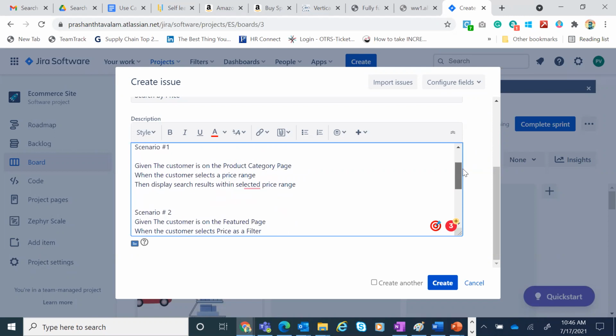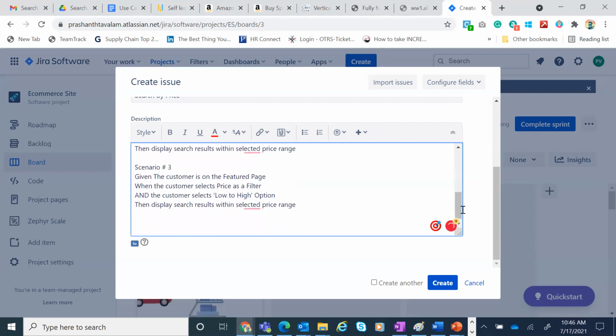What are the other corner cases? I'm going to add one more. I could think of one.